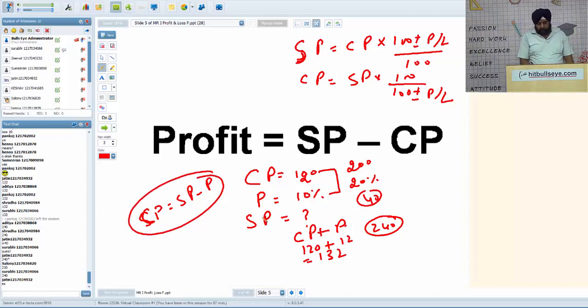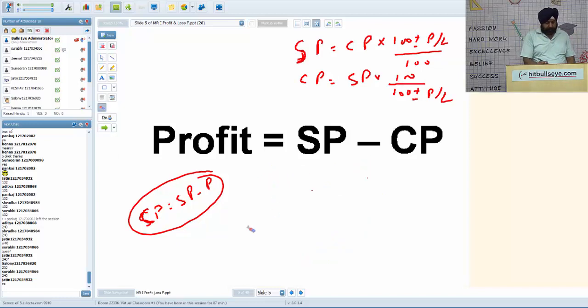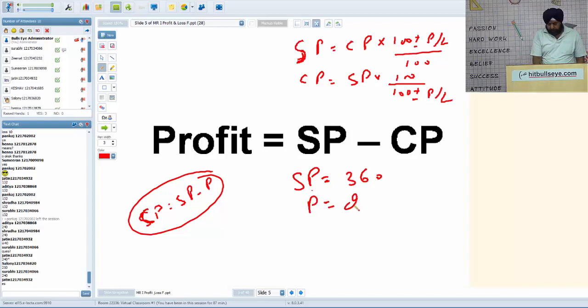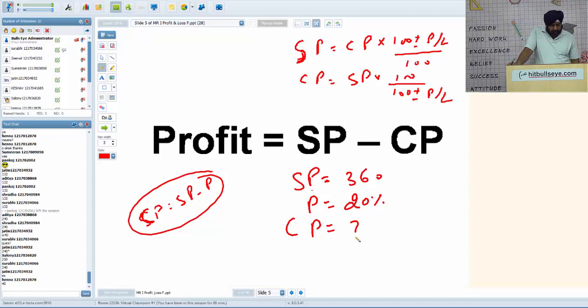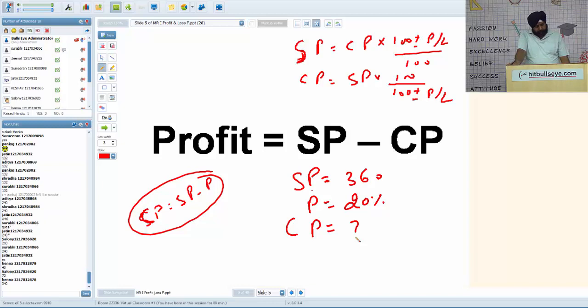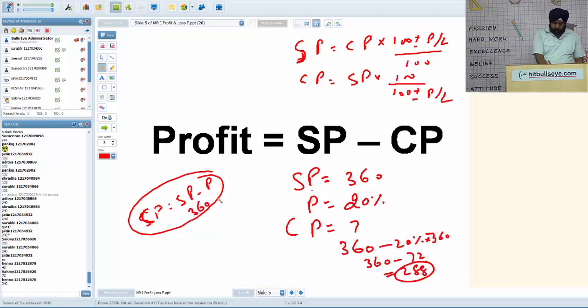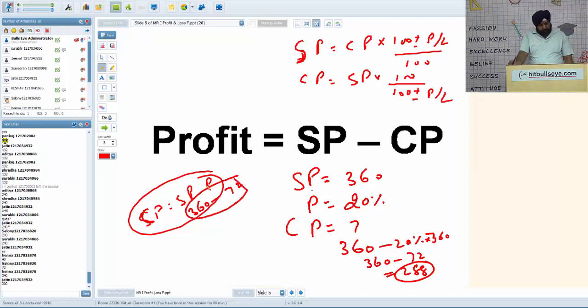If I ask, selling price is 360, profit is 20%, what is cost price? Without formula, as you know, cost price is selling price minus profit. Is it 40, Hina? Too less. Please check. What is cost price? So we subtract 20% of 360, which is 72, from 360. Is it okay to have the answer 288? Yes.